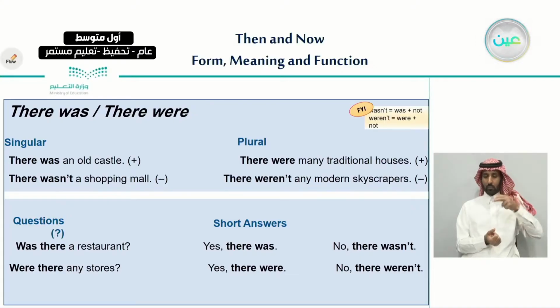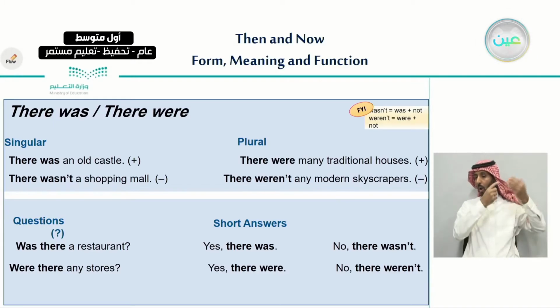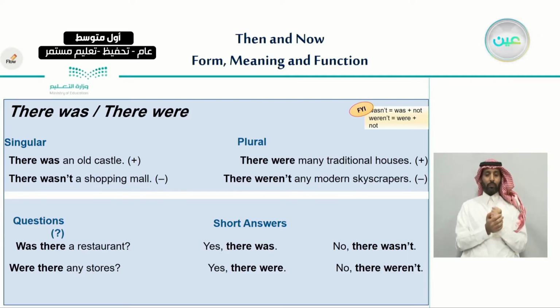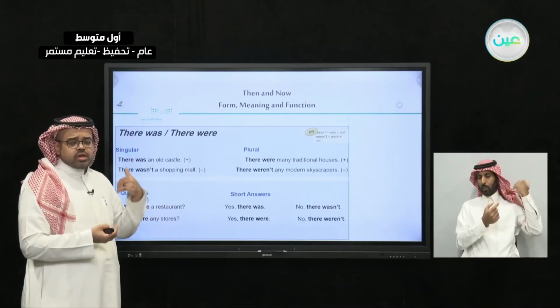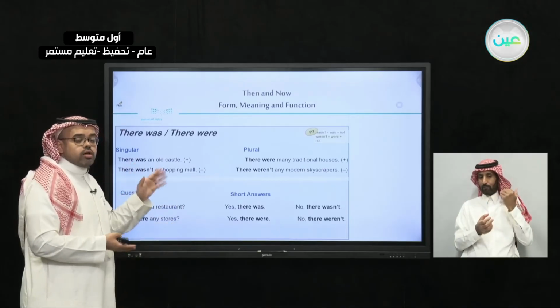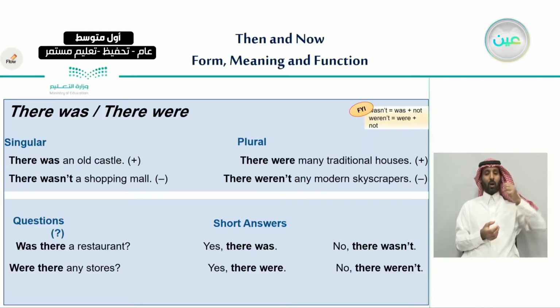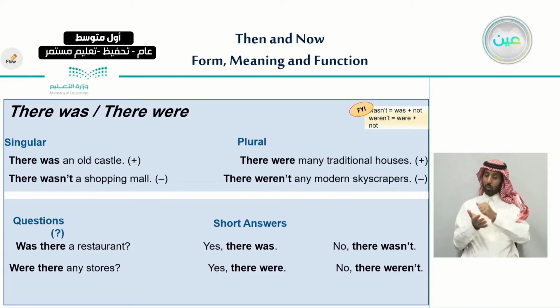So in singular, if we have a singular subject, we use there was. For example, there was an old castle. Here we're talking about one castle. It used to be in that place, there was an old castle. So it's no longer there anymore. So with there was, we're talking about something that happened in the past. If we want to use it in plural, we would say there were many traditional houses.